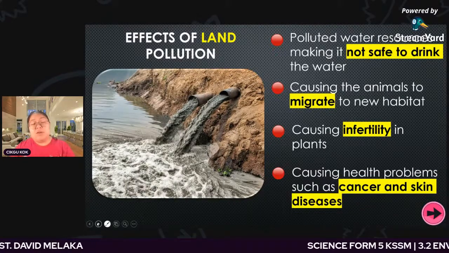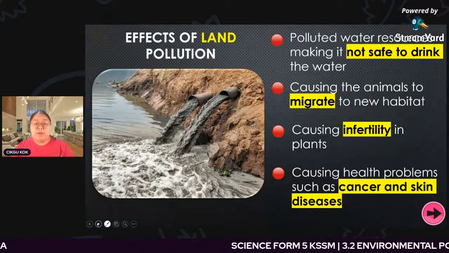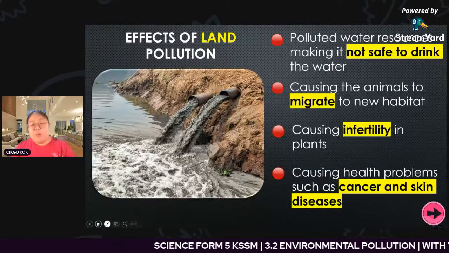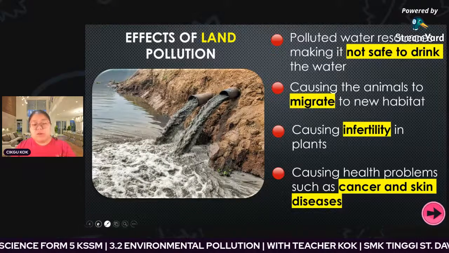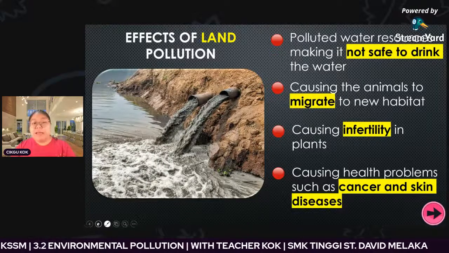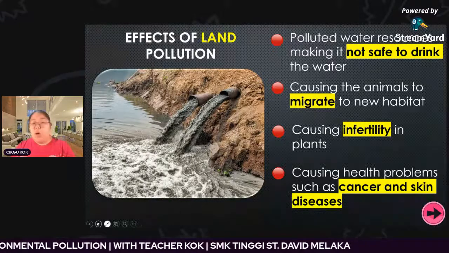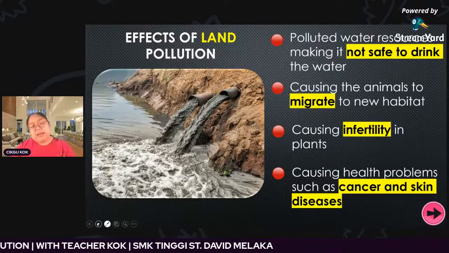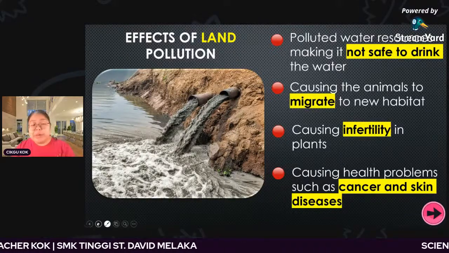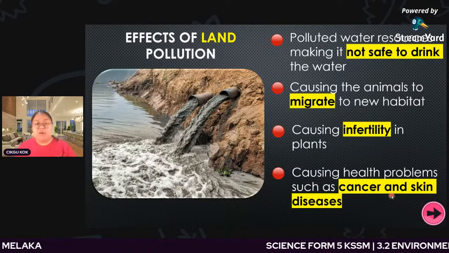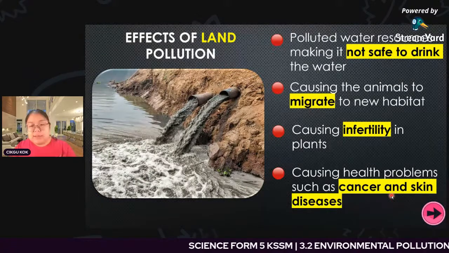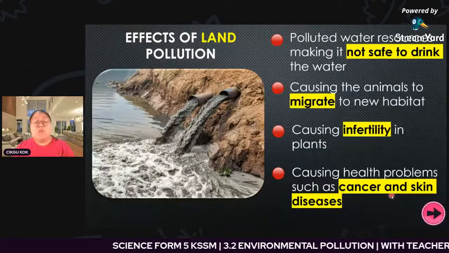This one is causing health problems for human beings, because when the plants absorb the land pollution, they absorb some of the polluting chemicals. When human beings take it, the water and the fertilizer flow into the water for human beings to drink. So they get diseases such as cancer and also skin diseases.